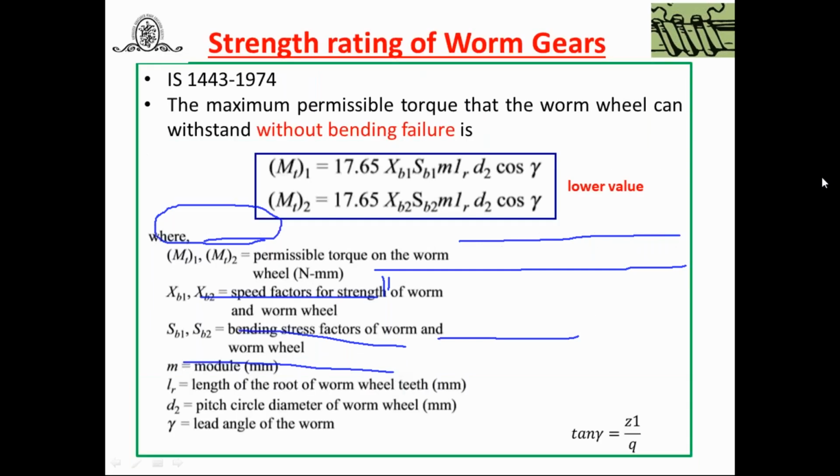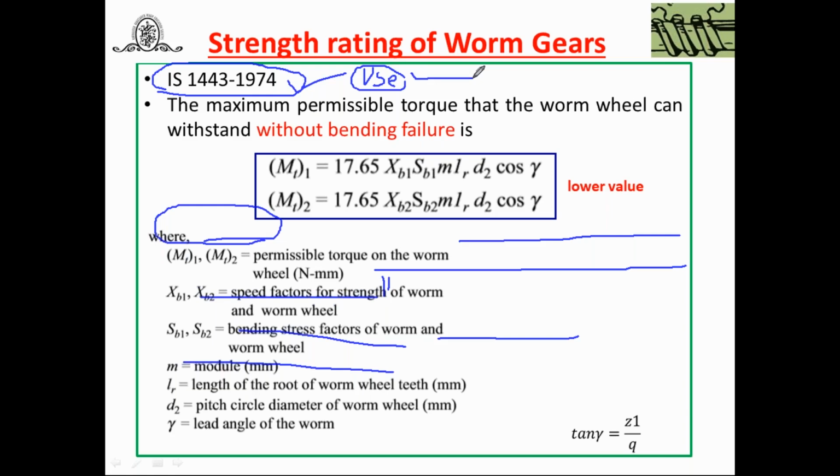But we are not doing calculations for SB and SW. Instead of that, we are going to use the rating codes given by IS 1443 1974. We have to use this code to find out the power transmitting capacity of the worm gear drive.